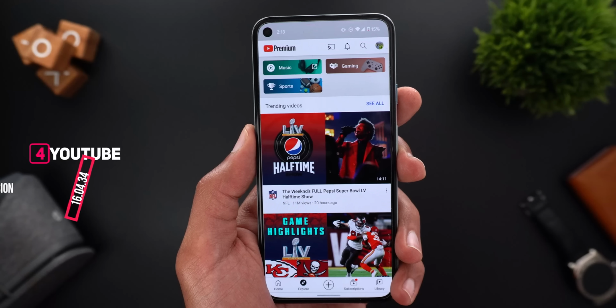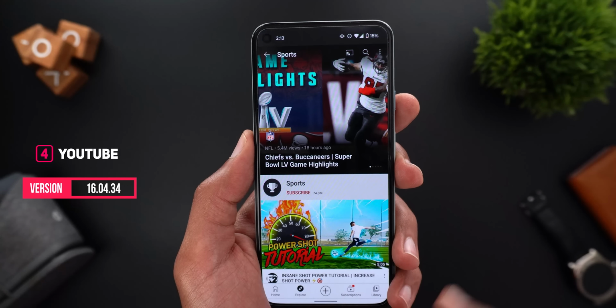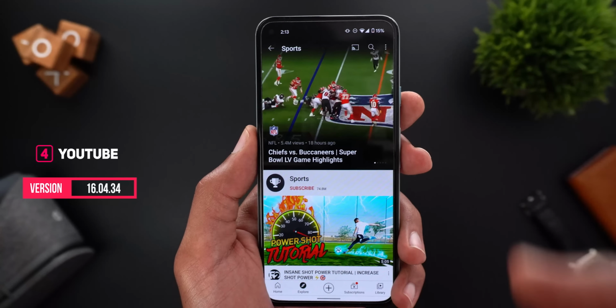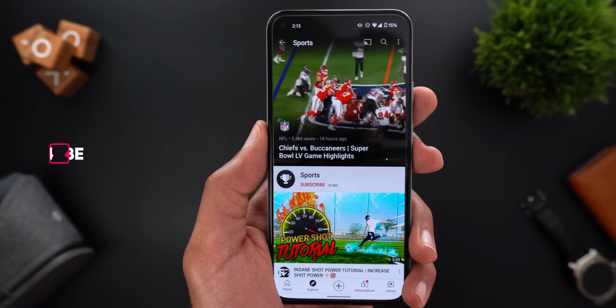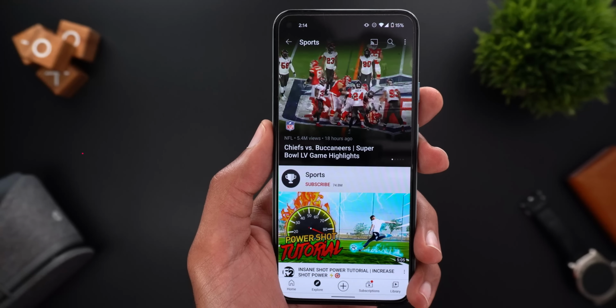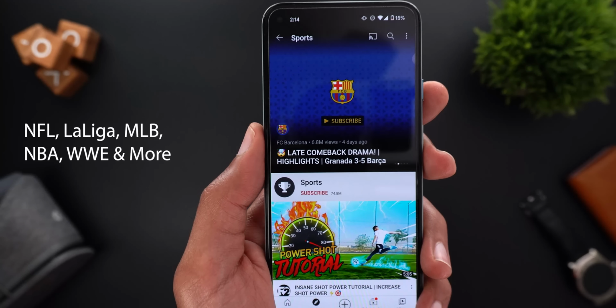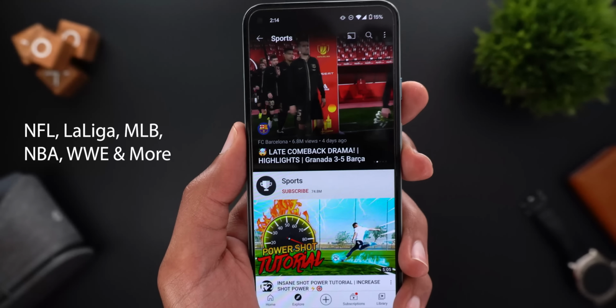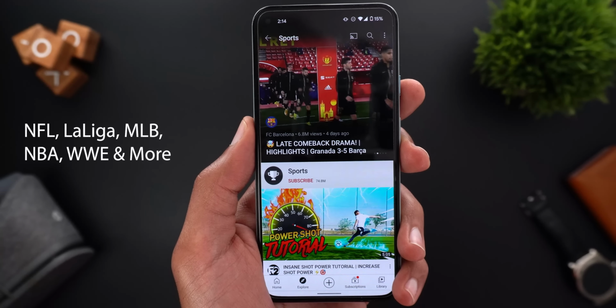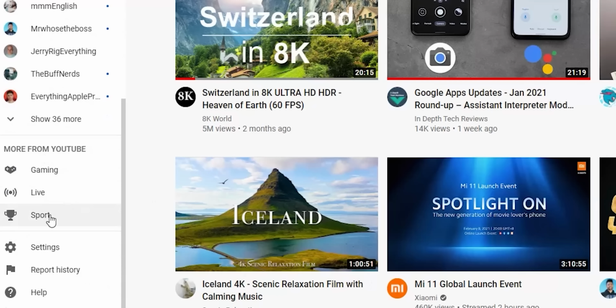Next, YouTube. And now when you go to the Explore tab and then go to Sports, you will see a new banner at the top that will show you clips and highlights from the top leagues in the world. The content is sourced from different sources that you can see now on the screen. You can also subscribe to Sports to stay up to date with the new highlights and stories. This new update is also available on the web.